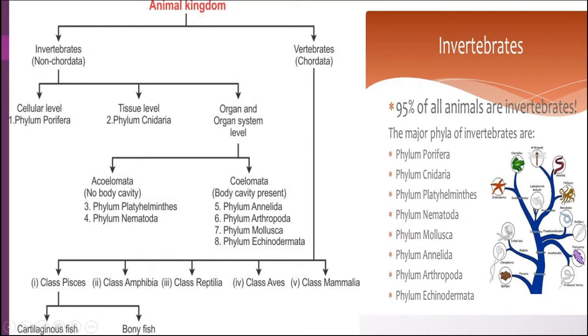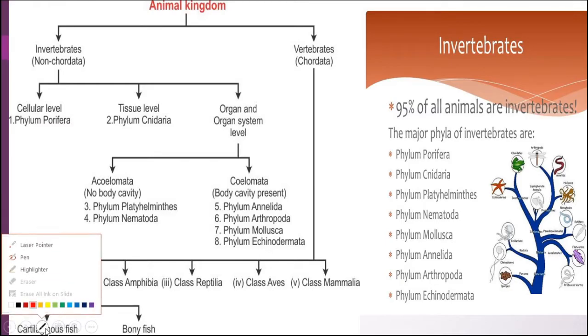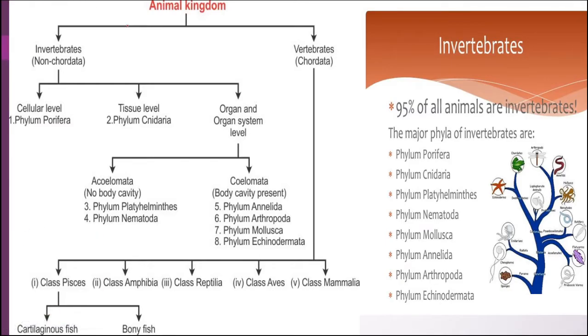This slide is also showing the classification of the animal kingdom. You can see here that the animal kingdom is divided into invertebrates and vertebrates, that is non-chordata and chordata. The criterion is whether the notochord is present or absent. Now for invertebrates: cellular level, tissue level, organ level. At the cellular level, Porifera is there; at tissue level, phylum Cnidaria or Coelenterata is there; and at organ system level there are two groups, acoelomate and coelomate.